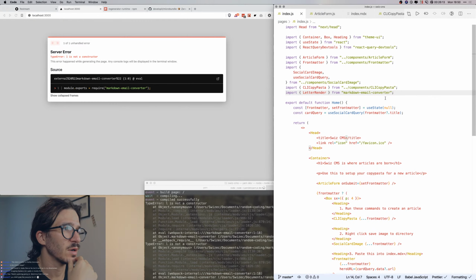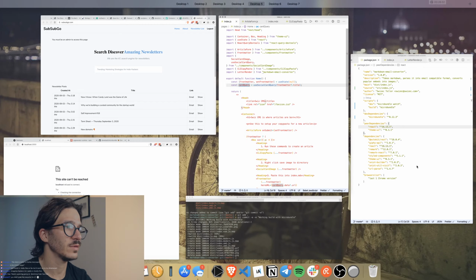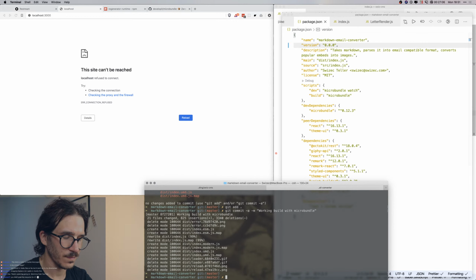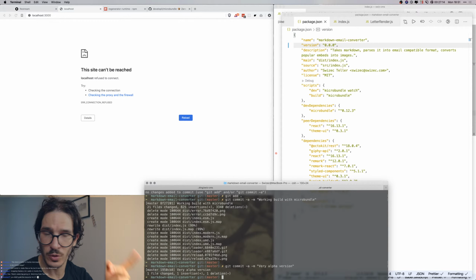Oh, can I mark it private? How do I make it private? No, it doesn't say. Markdown email converter. This is not version 1 yet. It's still version 0.0.0. git commit -m very alpha version, and I'm going to npm publish this